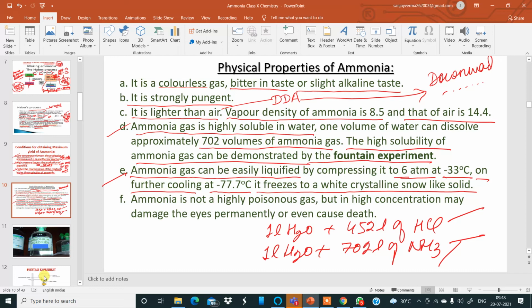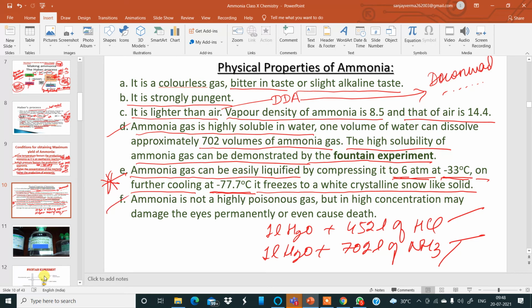It looks like snow. So go through this point carefully: number E, the ease of liquefaction of ammonia gas.